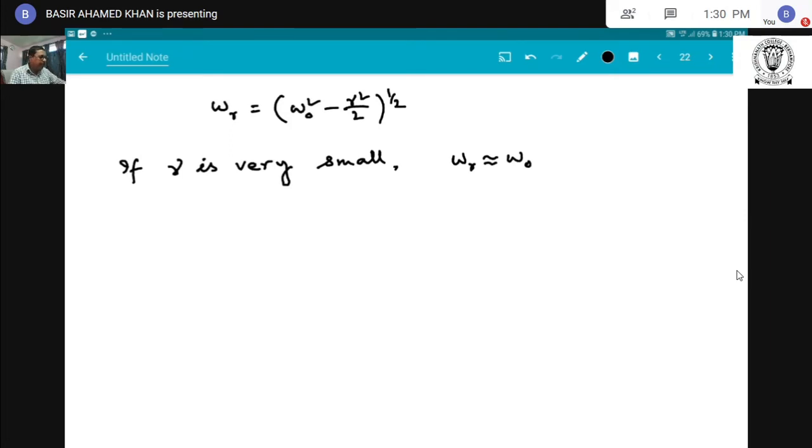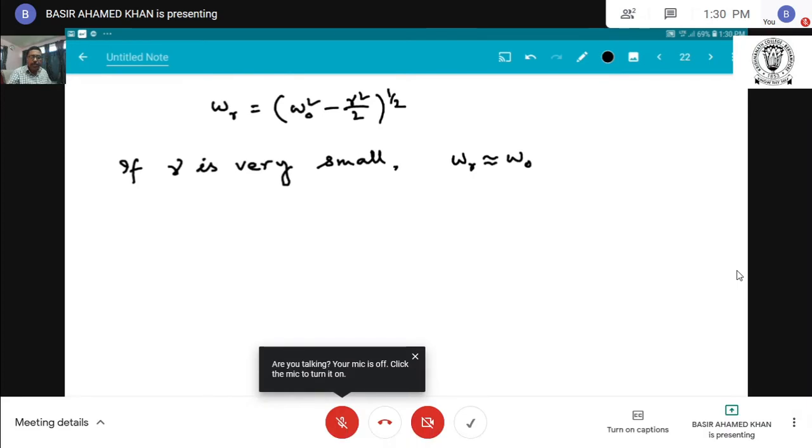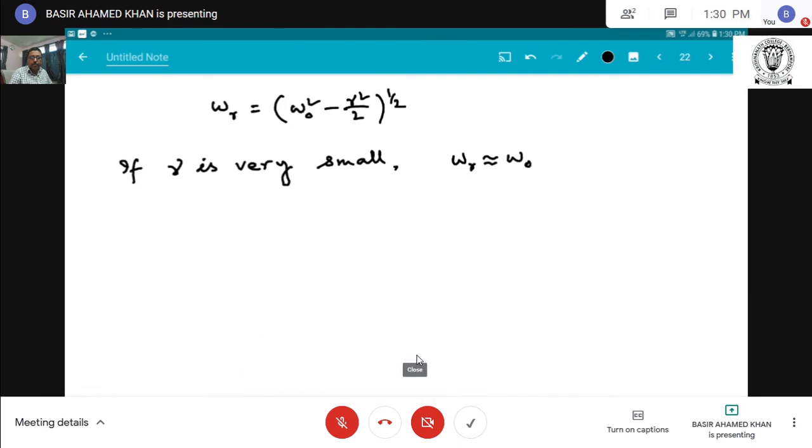Now in this condition, by putting the value of omega equal to omega r, we get the value of Bmax equal to gamma into omega 0 square minus gamma square by 4 whole to the power half.